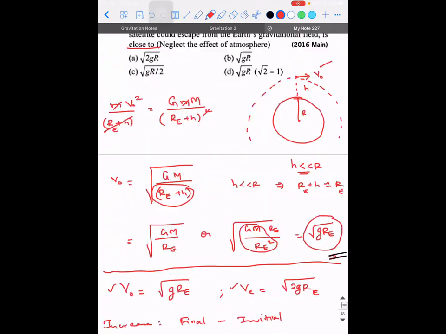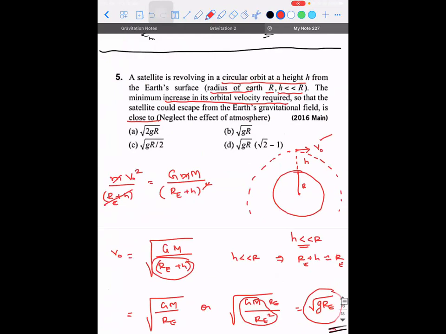And the reason why they have mentioned is close to, they didn't call it is exactly equal to. They didn't use the word equal to, they used close to. Why is the word close to used here?